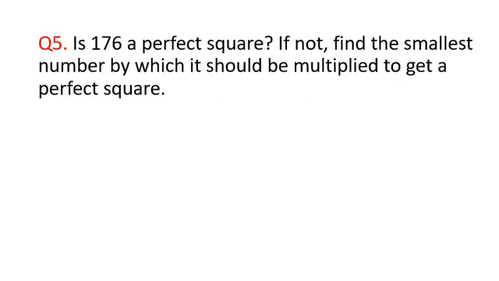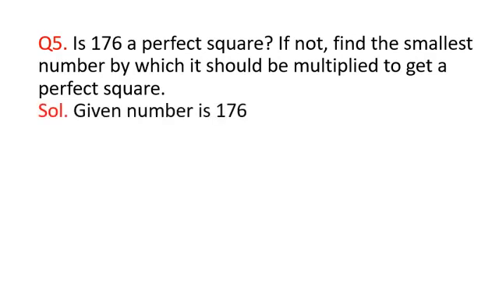Let us see question number 5. Is 176 a perfect square? If not, find the smallest number by which it should be multiplied to get a perfect square. Children, you all know that to find out whether a given number is a perfect square or not, we can use prime factorization method, and if that particular number cannot be expressed as the product of pairs of equal prime factors, then that given number is not a perfect square. Let us see in the case of 176.